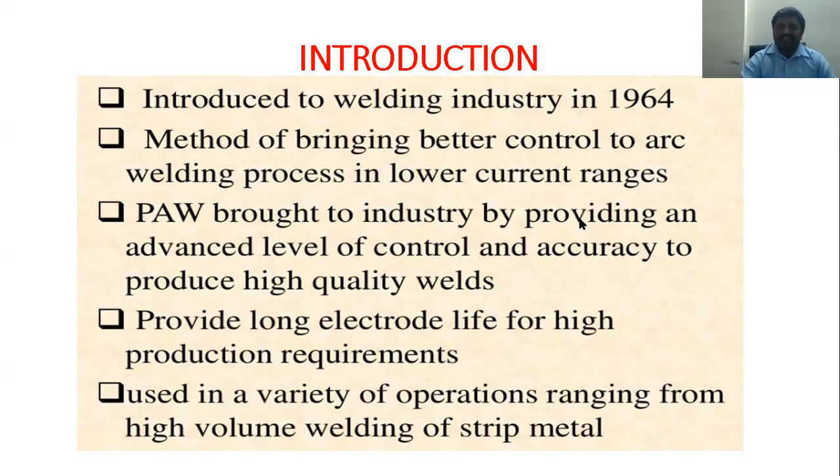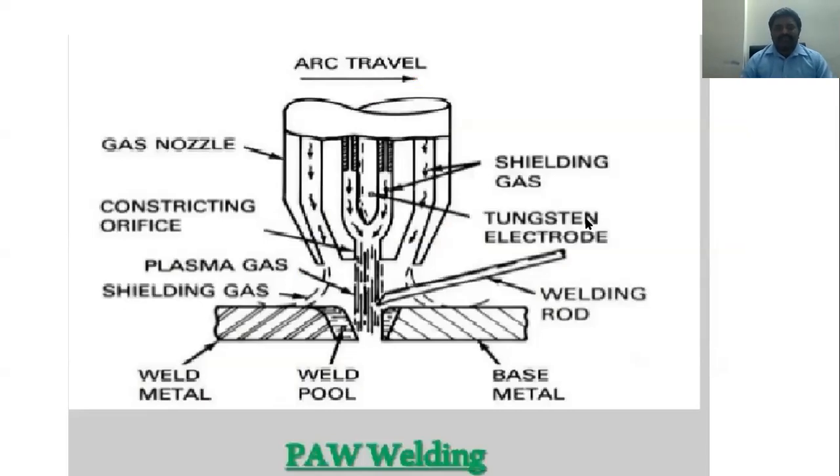See from the diagram here, there is weld metal, weld pool, base metal, welding rod, and tungsten electrode. Inside that there is shielding gas and a gas nozzle, the construction of an orifice, plasma gas, and shielding. In the example I said there will be a hot ionized gas.